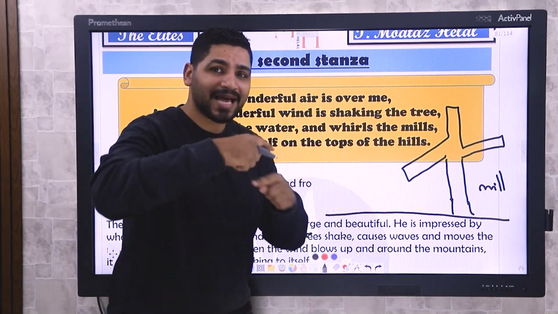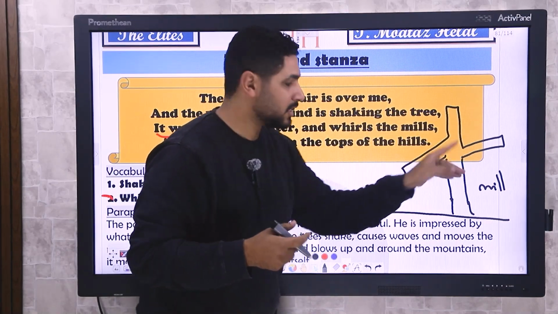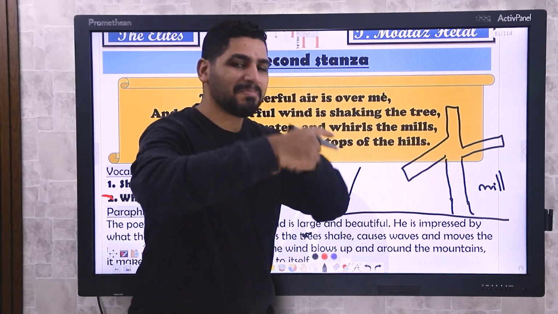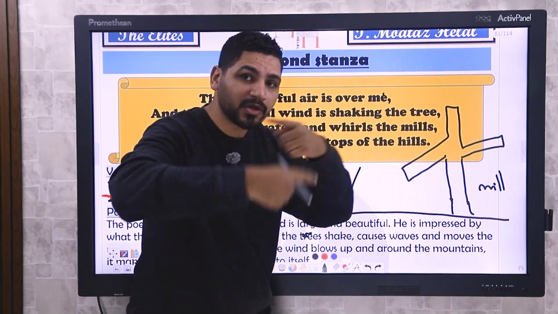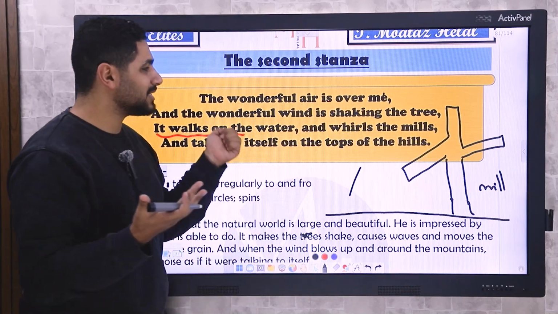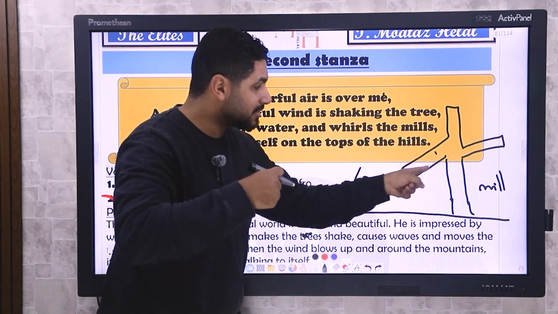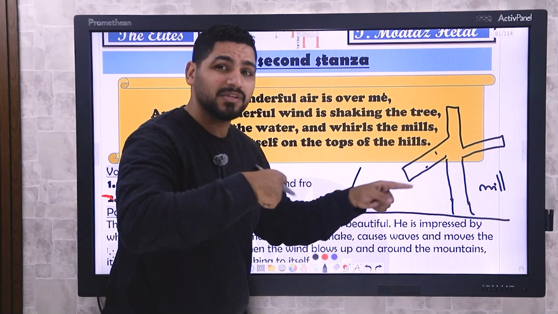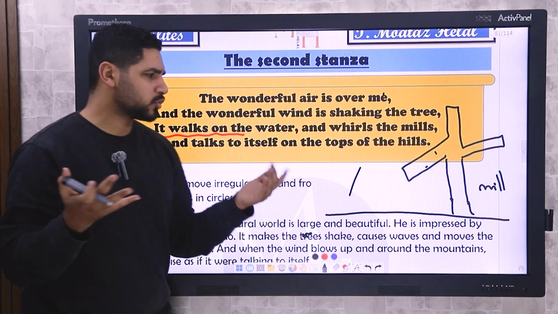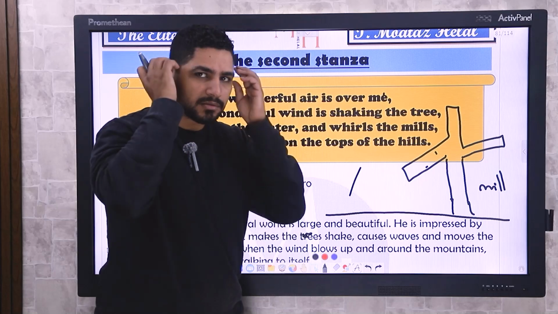So whirls the mills actually means the wind can spin the blades of the mill. So this is called a mill, and these are called the blades of the mill. So the blades of the mill spin, or move in a circle, because of the wind. The wind can make them turn. So basically the poet says that the air is so strong because it can shake the trees and make the mills or the blades of the mills move in a circle or spins them. And this shows that the air is so strong. And talks to itself on tops of the hills.